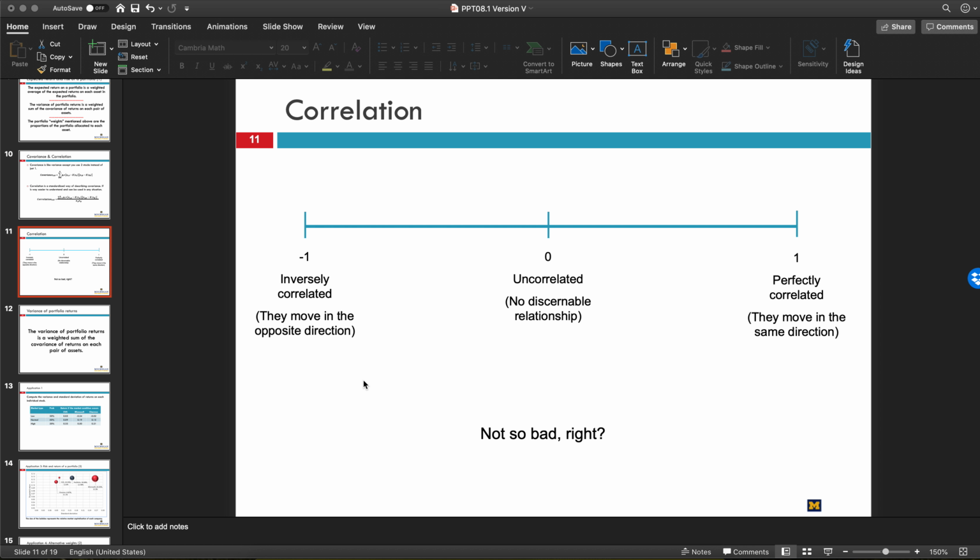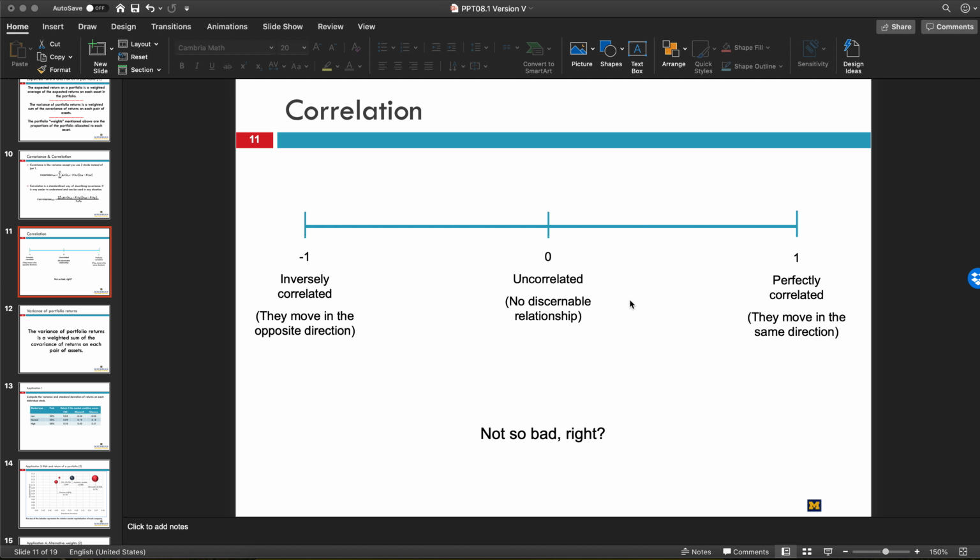I'm trying to think of an example off the top of my head, and it's not going to come to me, but along the weather format, the sales of umbrellas are going to be inversely correlated with weather temperatures or something. So when umbrella sales are up, the lack of rain is going to be down or something like that. That's not a very good example. But anyway, the point is that they move in the opposite direction.